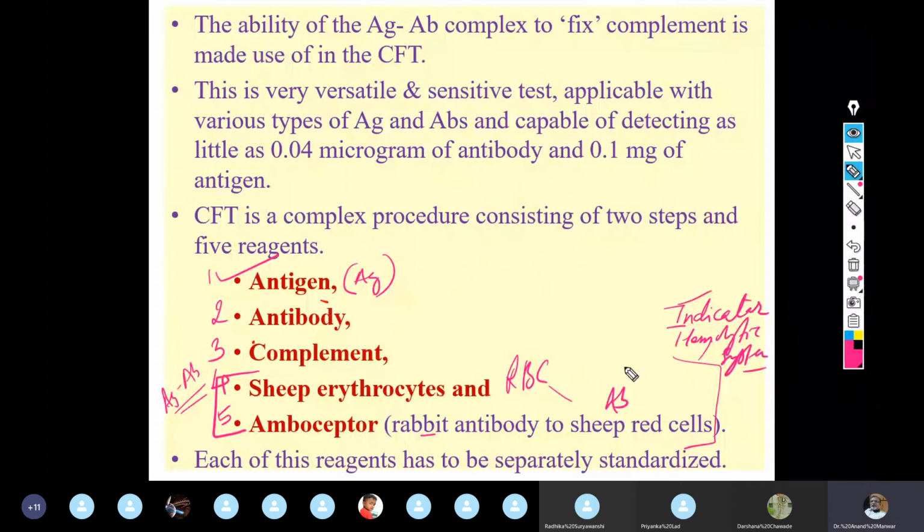It is called as indicator system or hemolytic system. Why is it called an indicator system? Because the addition of this complex will indicate whether in the first step your complement is free or is being utilized. And why hemolytic? Because depending upon the result of the first step, it will influence the second step, whether it will cause hemolysis of the sheep erythrocytes or not, right? And therefore it is called either indicator system or hemolytic system.